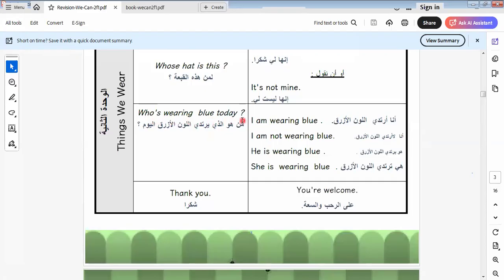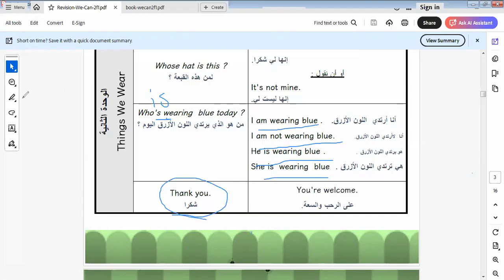Who's wearing blue today? Here, who asks about the subject person, and the apostrophe S is the abbreviation or contraction of is. You must know this. So it would be: who is wearing blue today? Say I'm wearing blue, or I'm not wearing blue. He's wearing blue. She's wearing blue.